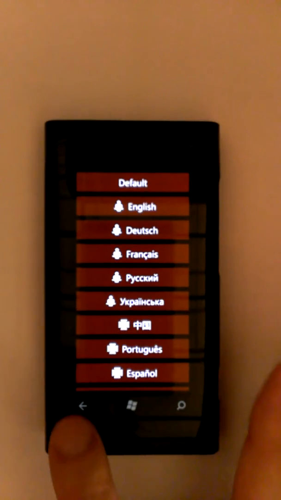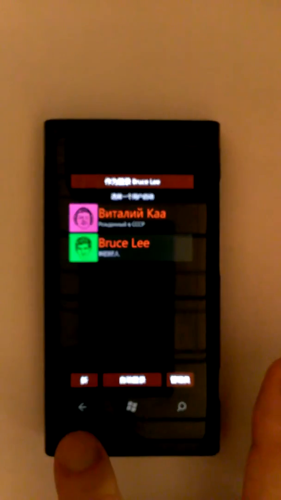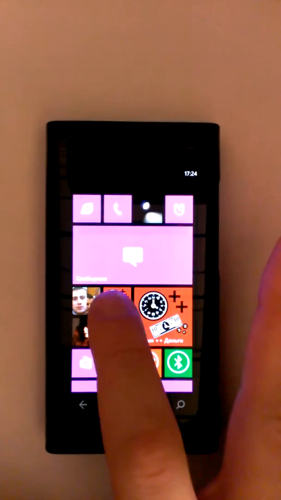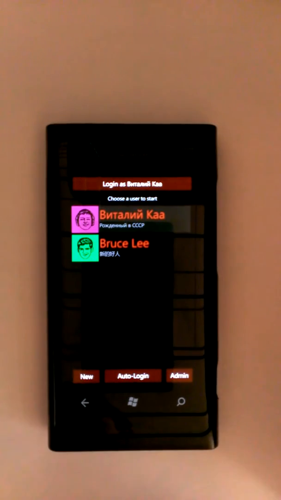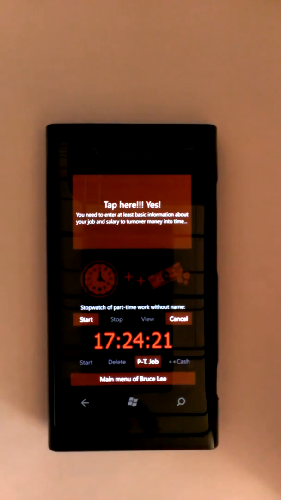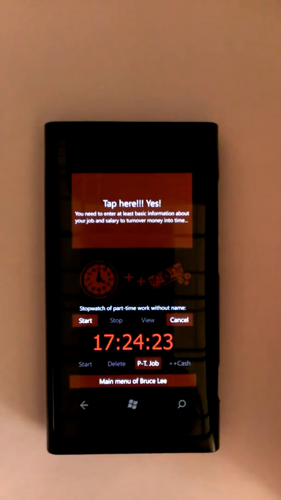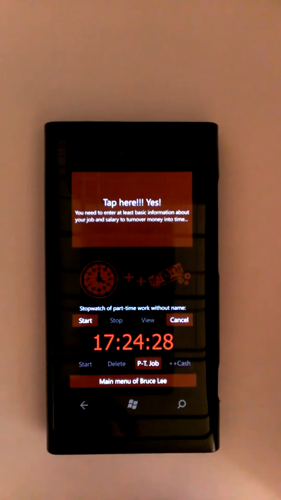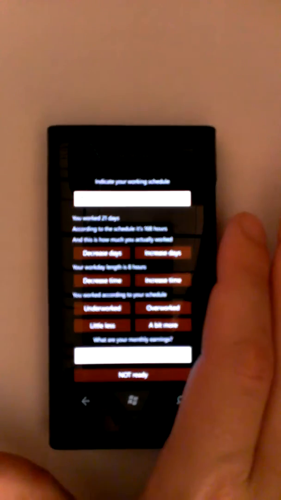Now I have to restart my app. I'm very sorry, I can't translate my app to Chinese because it's very expensive for me. I'm a little developer. So now, after I change to English, if I enter my account, I can see the English text. And now I have to enter this big button at the top.